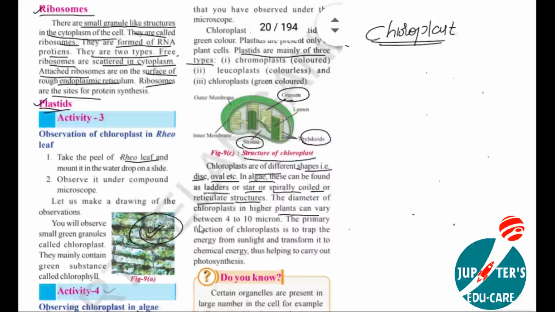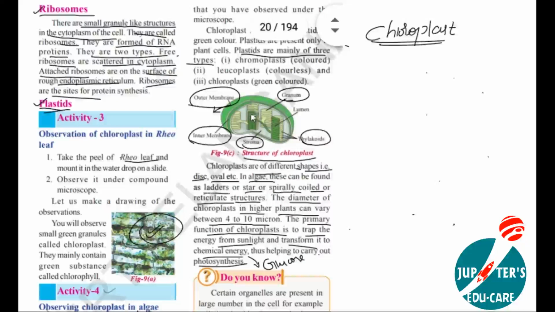The diameter of the chloroplast in higher plants can vary between 4 to 10 microns. The primary function of the chloroplast is to trap the energy from the sun and transform it into chemical energy, that is glucose. That process is called the photosynthesis process. This chloroplast is covered by two membranes. You can see the external membrane, called the outer membrane. And inside it, one more membrane is present, called the inner membrane.